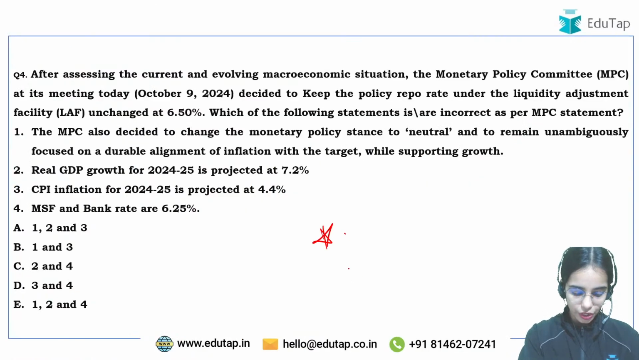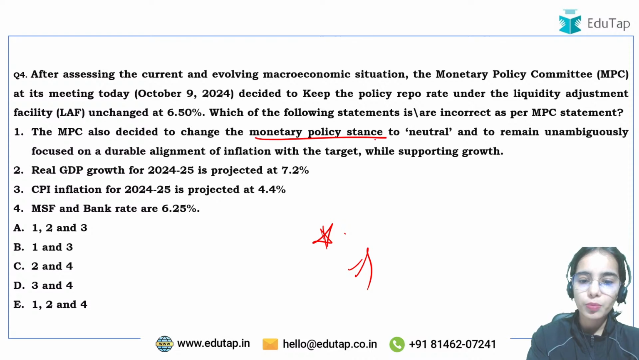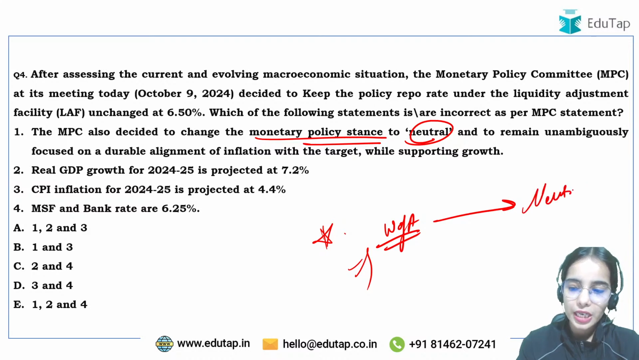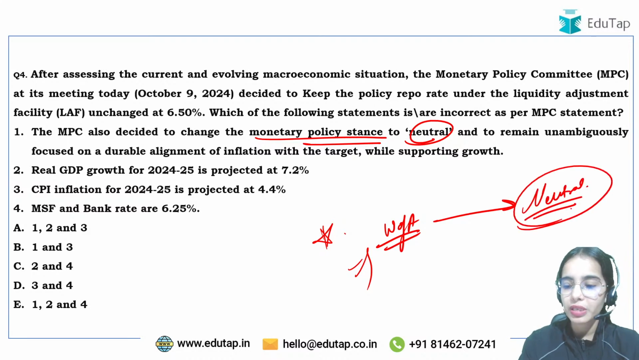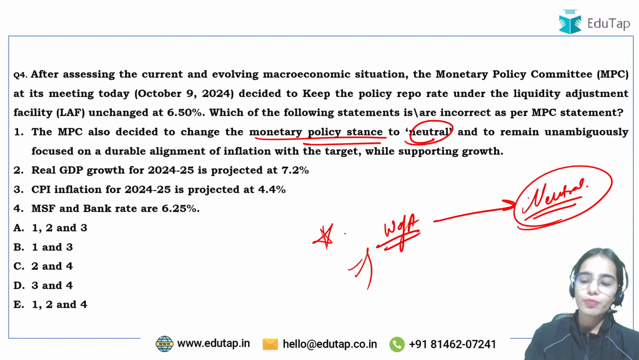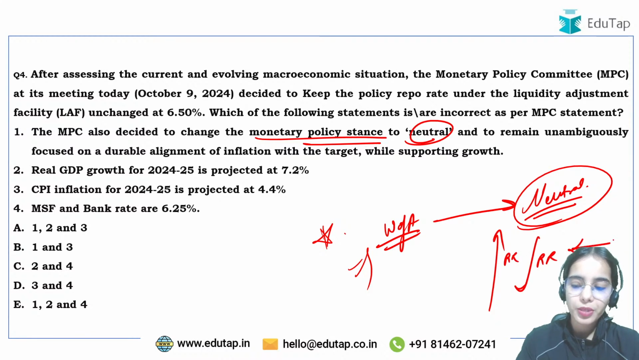Now coming to the next question, try to answer this question. This is regarding the Monetary Policy Committee meeting that has recently happened. Which of the following statements is or are incorrect as per the Monetary Policy Committee statement? The Monetary Policy Committee also decided to change the monetary policy stance to neutral from withdrawal of accommodation. The Monetary Policy Committee has changed its stance to neutral. Neutral means that on the basis of future conditions, the Reserve Bank of India can increase the repo rate or decrease the repo rate or keep the repo rate constant.